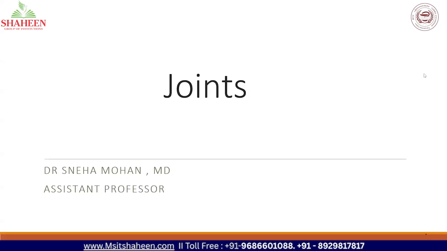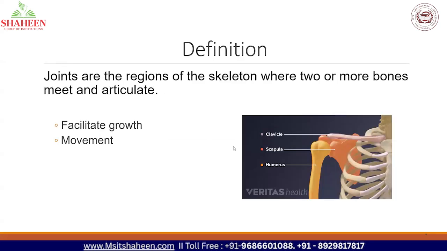So today's class, we are going to study about joints. And joints, I have already told you, form the basis of the skeletal system we are going to study in the future classes. So we'll study the definition first. Joints are the regions of the skeletal system where two or more bones meet and articulate. Articulate is a term that is specific for joints. Articulate means two or more bones coming together and working as a single unit. That is what is meant by articulation.